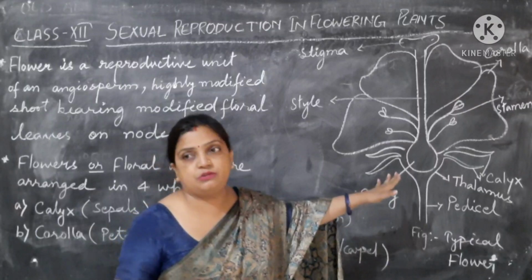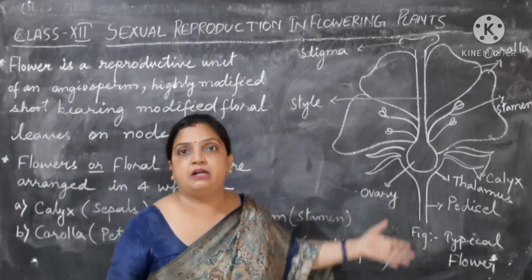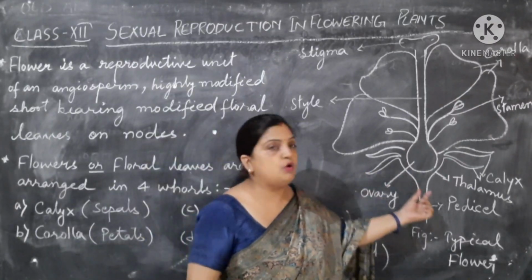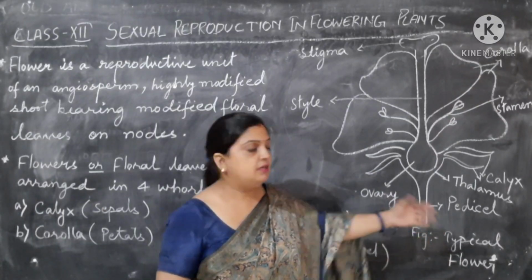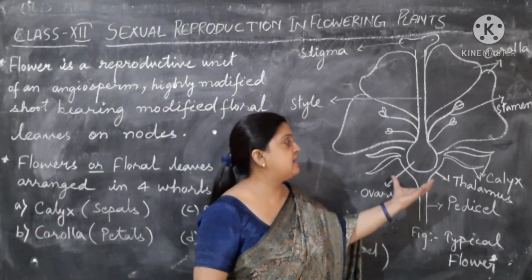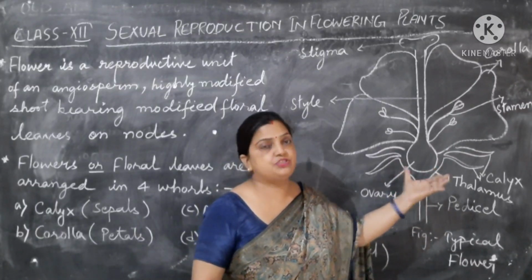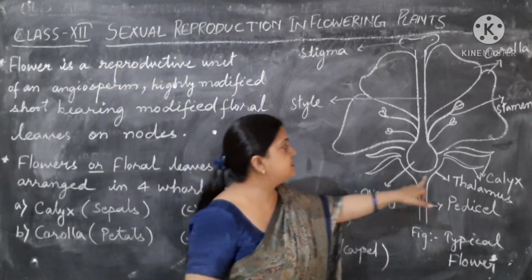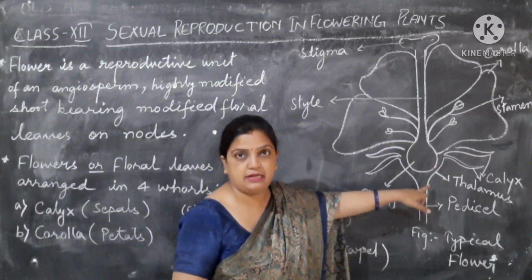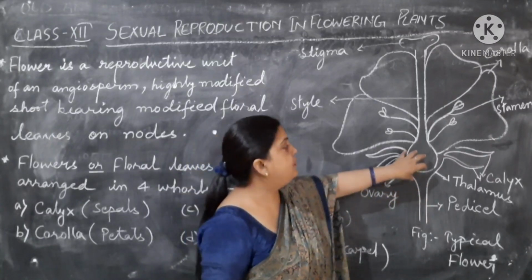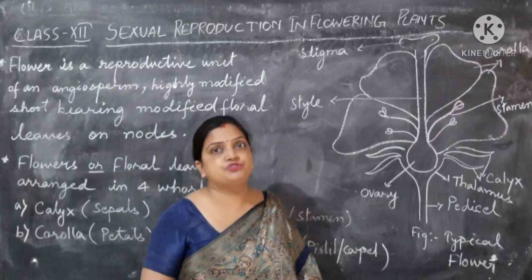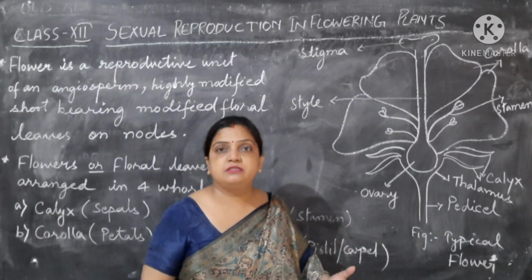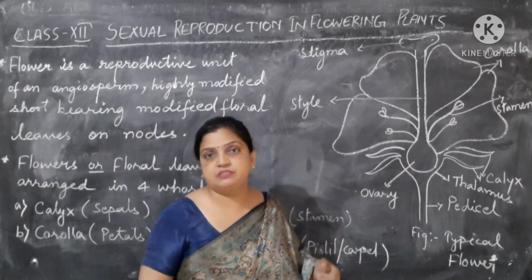Since class 6th you have been studying this diagram, a typical flower diagram. A small stalk is present which is called the pedicel or peduncle. The peduncle has a swollen base which is called the thalamus. Now within this, the innermost part of the flower, the gynoecium, the female part, the pistil or carpel, is present.